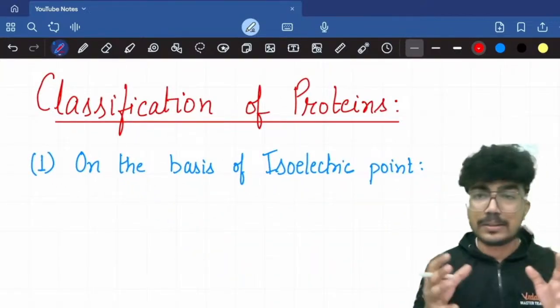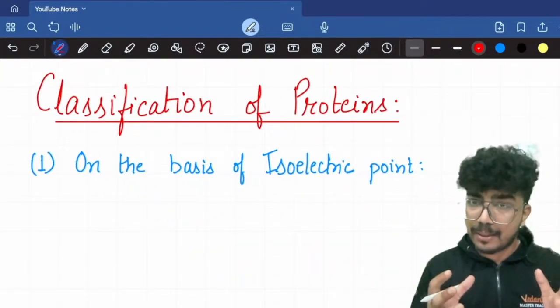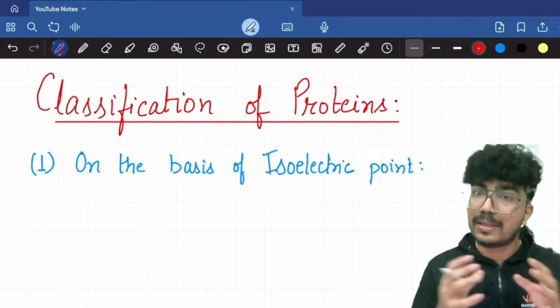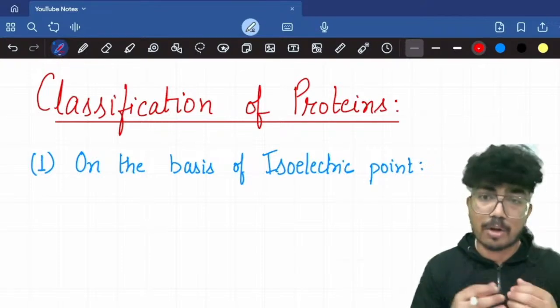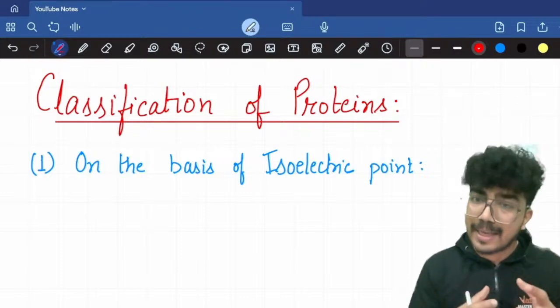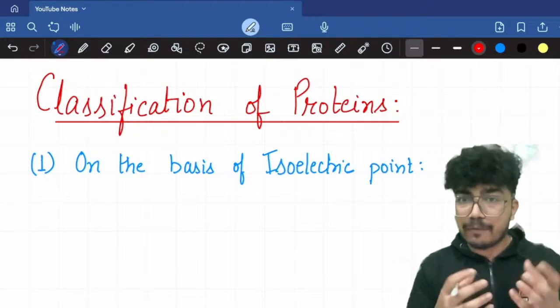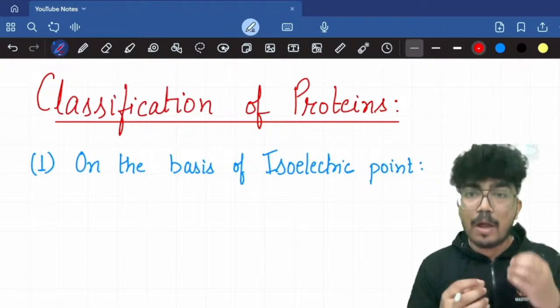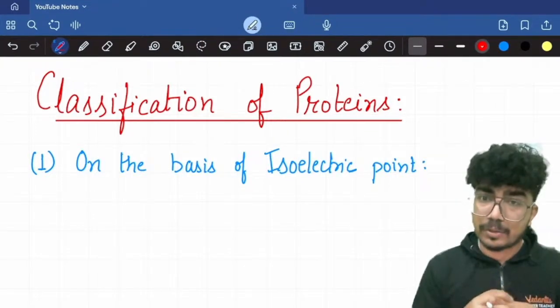The proteins are classified on various parameters. The very first parameter is the classification of proteins on the basis of their isoelectric point. Isoelectric point is something that you read in chemistry. I will give you a brief about what an isoelectric point is. So first of all, let me ask you this question.